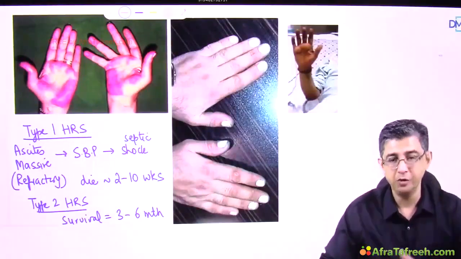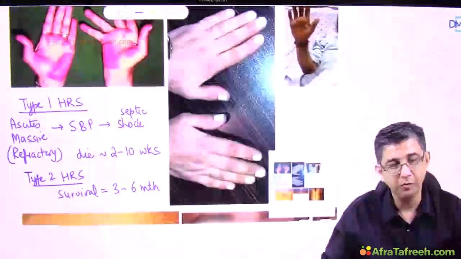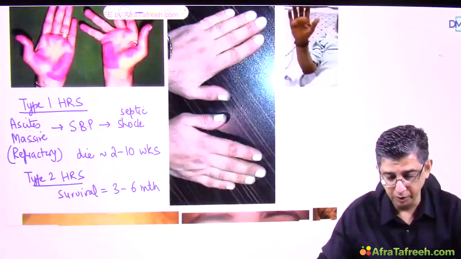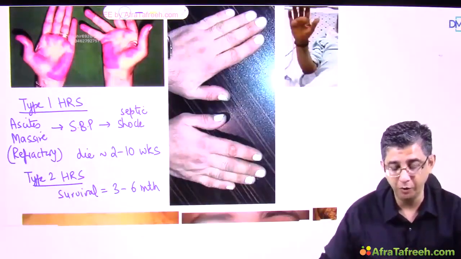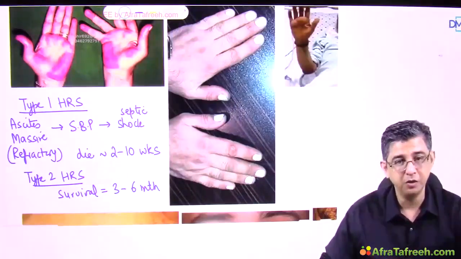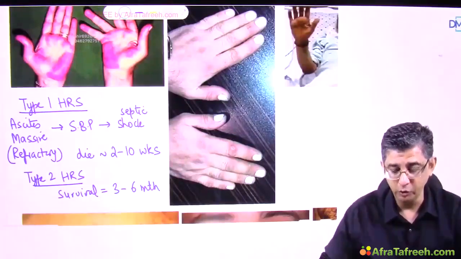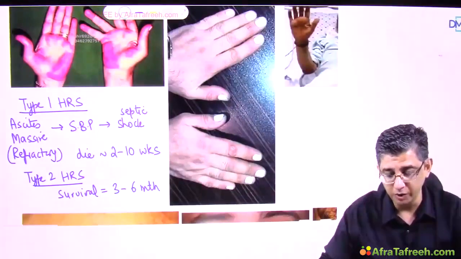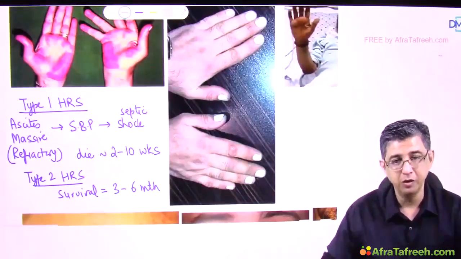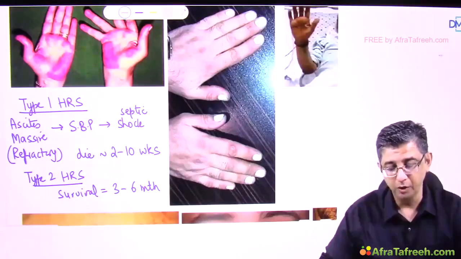Now, what is the fundamental difference between type 1 and type 2 is only the speed of progression, and spontaneous bacterial peritonitis may or may not be occurring in both the cases, or spontaneous bacterial peritonitis is not a prerequisite for development of hepatorenal syndrome. In fact, in 25% cases of hepatorenal syndrome, there is no spontaneous bacterial peritonitis. It is simply the fact that due to the imbalance between the mediators, as I said, that is the vasoconstriction and vasodilation of the kidney is compromised. The imbalance between the vasoconstriction vasodilation system results in development of underperfusion of the kidney, and thereby results in manifestations of uremia in the patient.